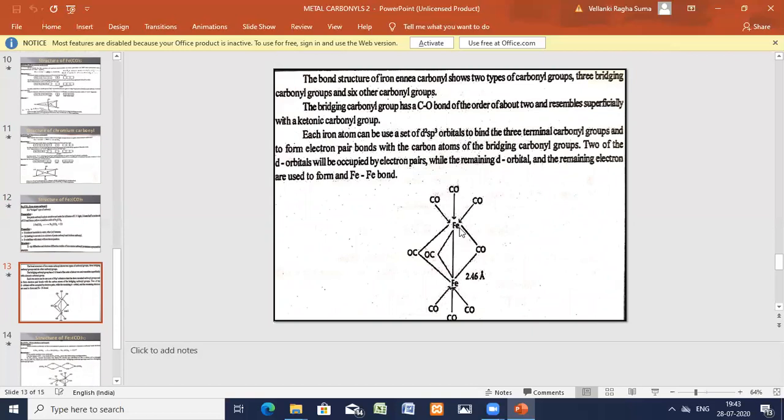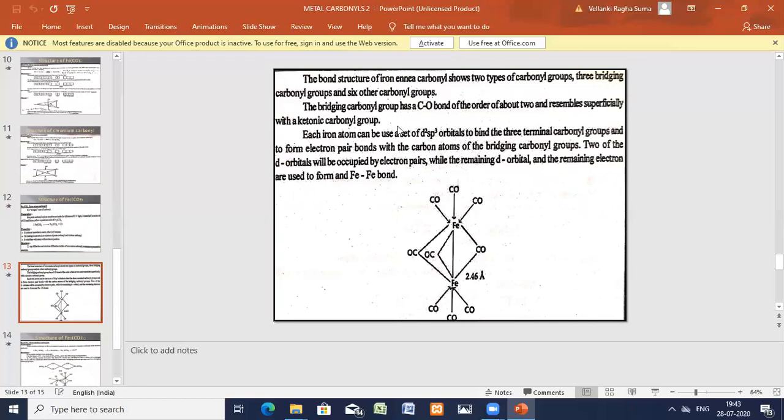Now the structure you can see here. Fe2, one M–M bond is there. Previously we have discussed. Bridged CO groups are 3. Non-bridging CO groups are 6. 1, 2, 3, and 4, 5, 6. So in the structure of di-iron nonacarbonyl, there are 2 types of carbonyl groups, bridged carbonyl groups and non-bridged. 3 bridging carbonyl groups and 6 non-bridging carbonyl groups. The bridging carbonyl groups have CO bond order about 2. It's almost like the ketone carbonyl group.